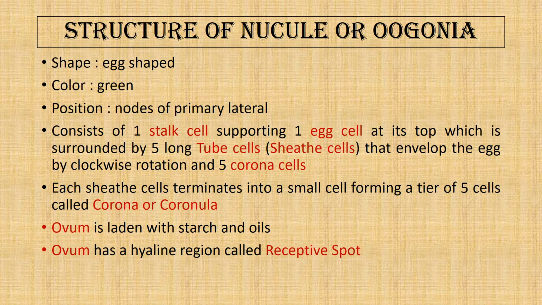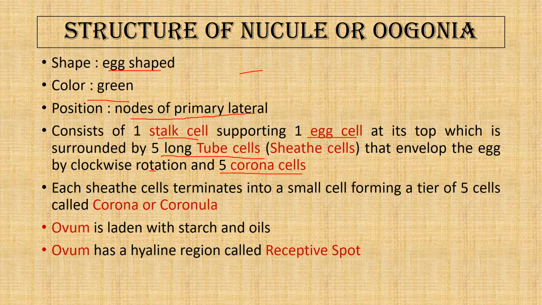So this is all about the nucule: it is elliptical in shape, green in color, and borne at the nodes of the primary lateral. It is made up of one stalk cell, one egg cell, 5 tube cells that are spirally coiled, and on top there are 5 corona cells or crown cells.